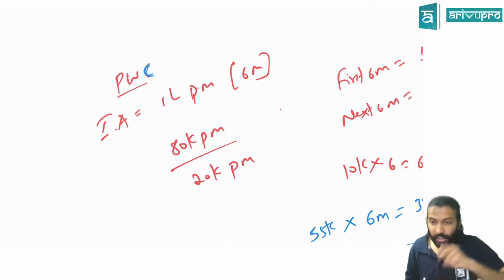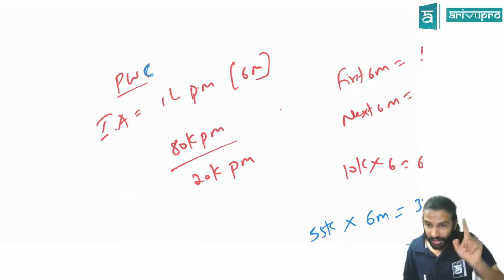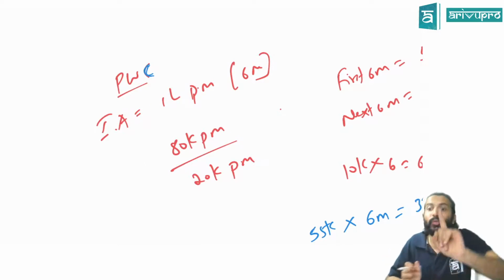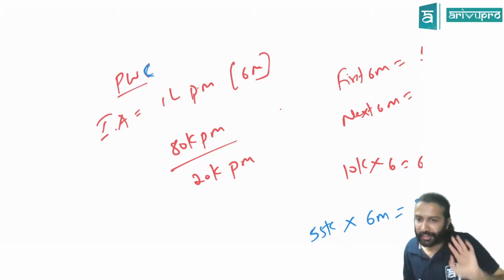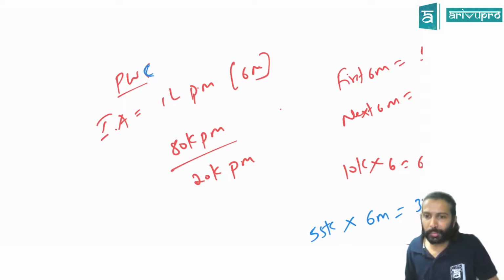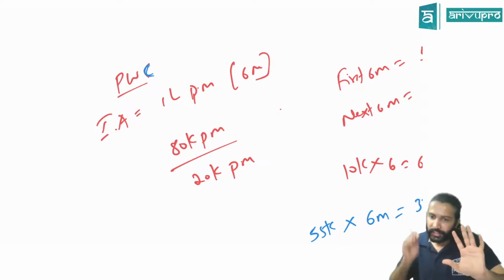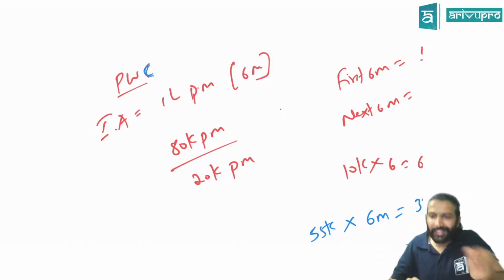Correct. There are 12 promises here. In this contract, PwC, you have agreed to internal audit for 12 months. That means there are 12 promises here, which you have entered into as one. You entered into a contract that I will give you audit service for 1 year, but each month you have to give a report. A performance obligation is a promise, correct? Each month I will give you a report, so there are 12 promises. That means you have to do accounting 12 times. But there is a leeway.